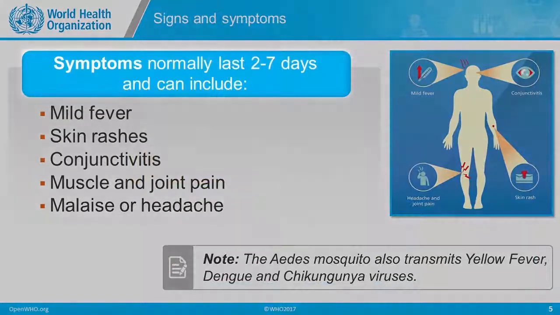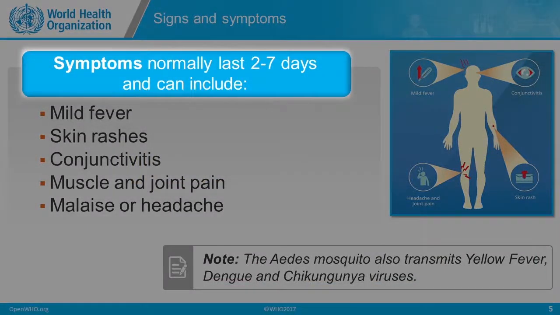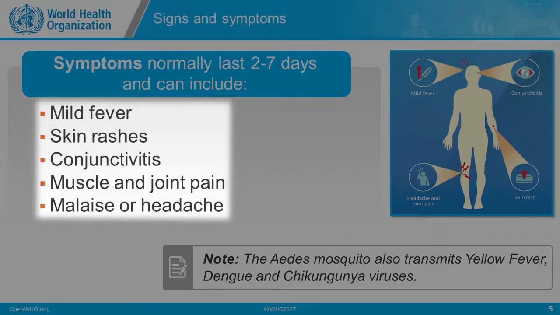What are the signs and symptoms? The symptoms normally last 2 to 7 days and can include mild fever, skin rashes, conjunctivitis, muscle and joint pain, malaise, or headache.